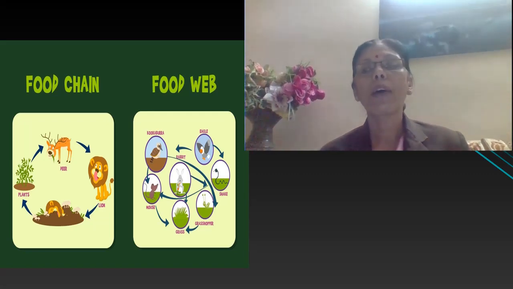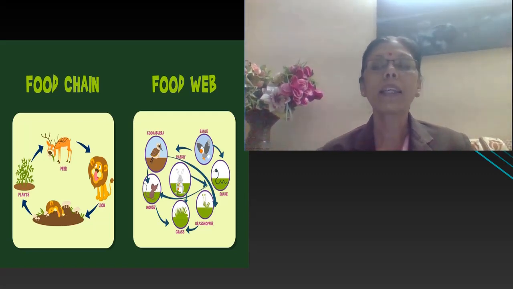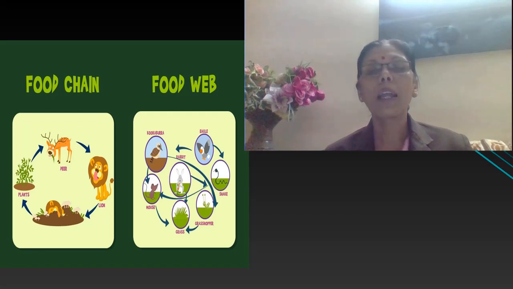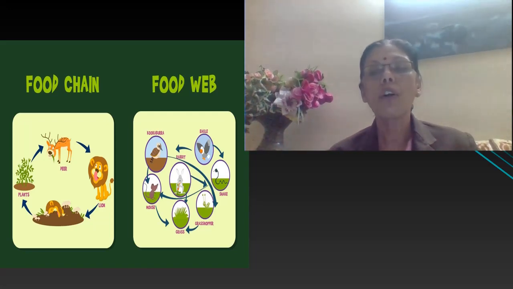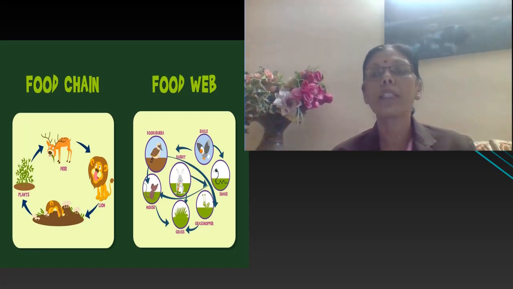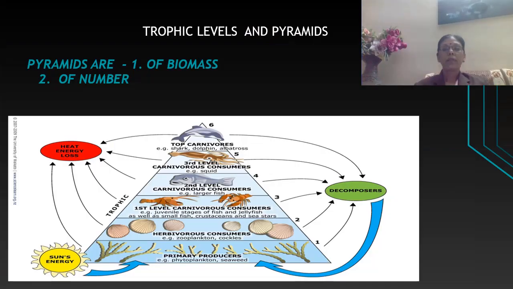There is one advantage of a food web: it provides food as well as survival even if one food source is scarce. If one source is not available, then an individual can obtain another source of food. The difference we can see in the diagram is that a single chain forms the food chain, and a number of food chains form the food web.